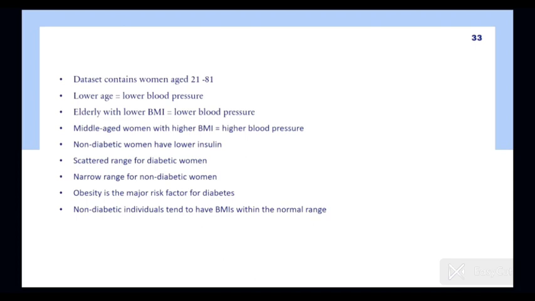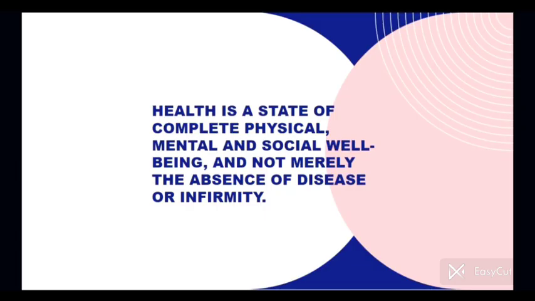Finally, BMI histograms demonstrate that obesity is a major risk factor for diabetes, as evidenced by the higher BMIs observed among diabetic individuals compared to their non-diabetic counterparts. Non-diabetic individuals tend to have BMIs within the normal range, reinforcing the role of healthy weight in preventing diabetes. Overall, these findings emphasize the multifaceted nature of diabetes risk, involving factors such as age, BMI, reproductive history, and metabolic parameters. Effective diabetes prevention and management strategies must therefore adopt a holistic approach, addressing these various dimensions to reduce the burden of this chronic disease.